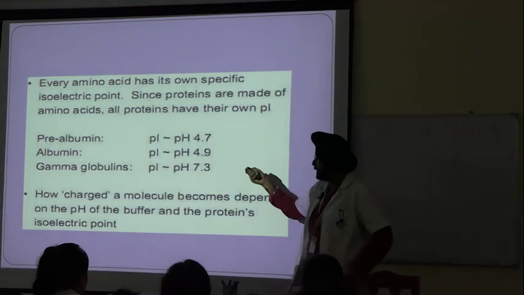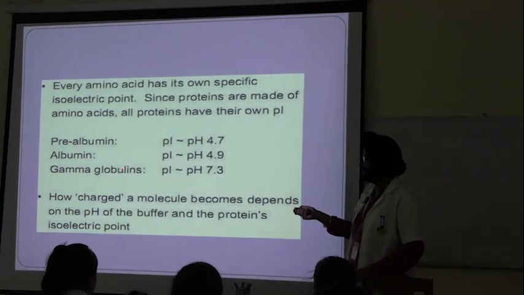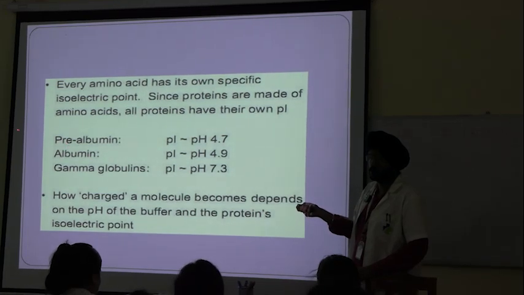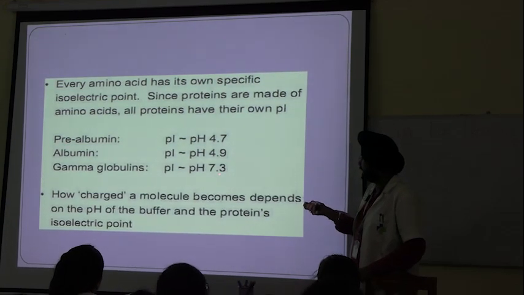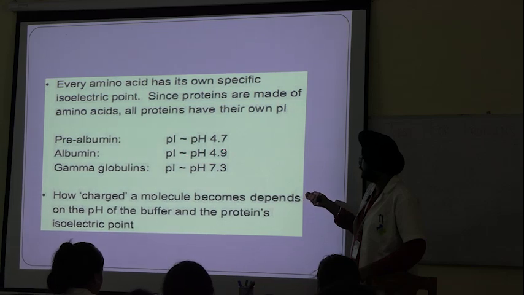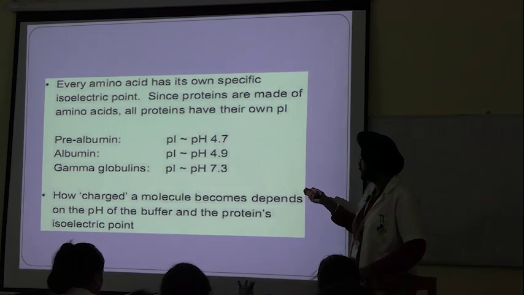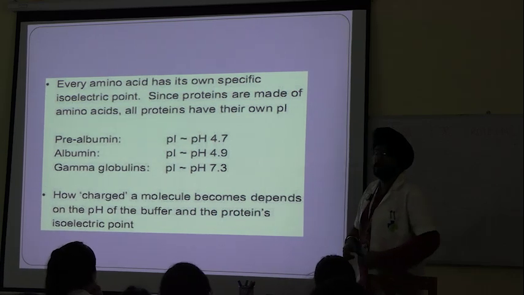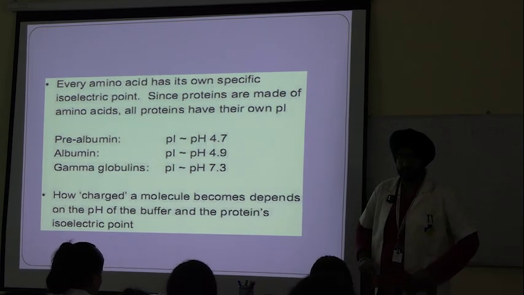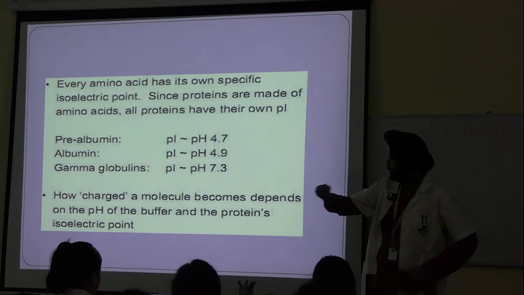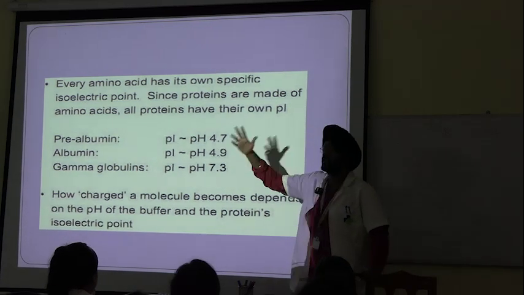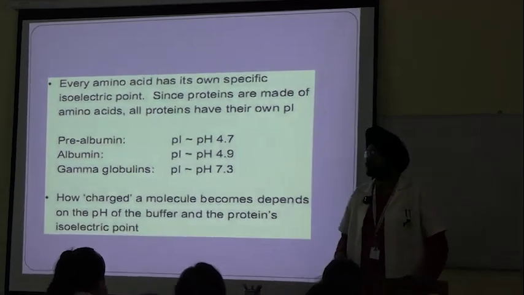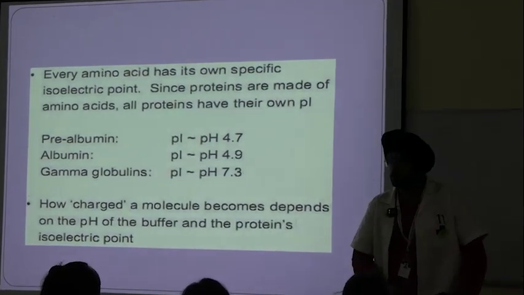If you want to separate pre-albumin, albumin and gamma globulins, what will you do? You maintain the pH close to the isoelectric points of these two, 4.7 and 4.9. What will happen when you apply the electric field at pH 4.8? These two will have no net charge, practically zero.